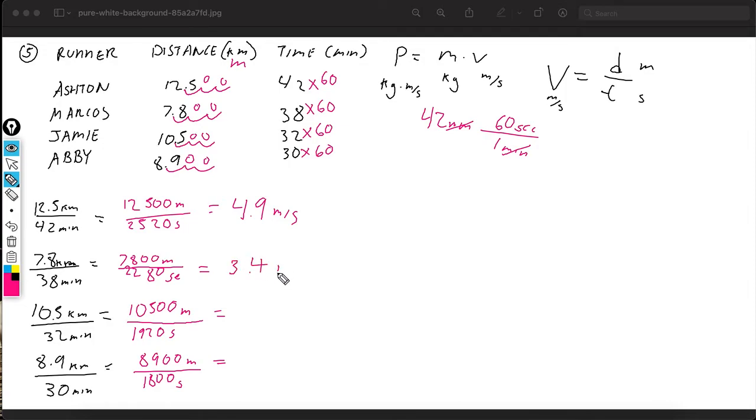3.4. You could take out your phone and check me, but these are all correct. 5.4. I just do this for the sake of saving time and not to bore you with calculations that I could have done beforehand. Perfect. We got our velocities. These all equal v. Yeah, sorry, that's all the way down there. So we need m times v to find our p.